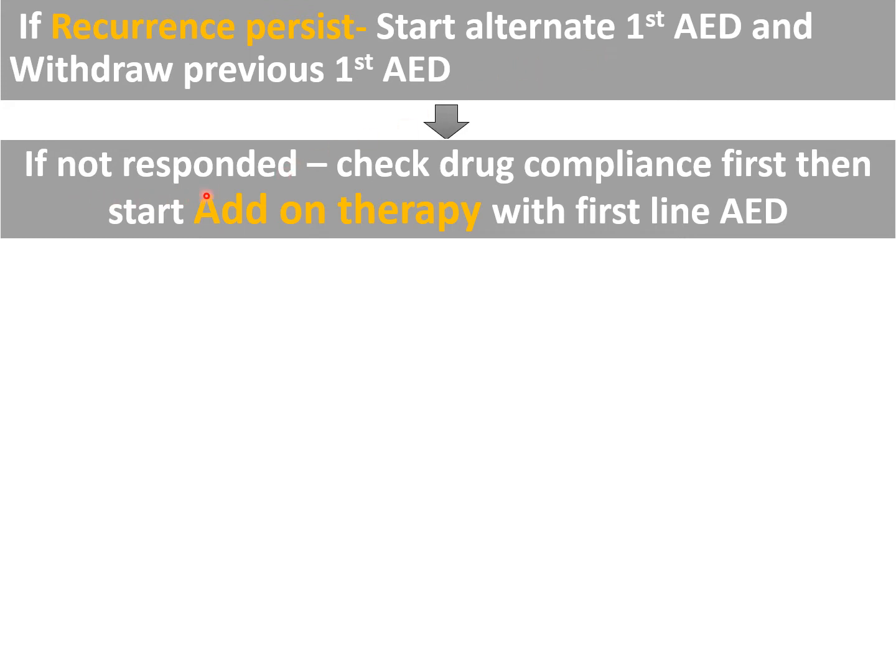If you find that the patient has not responded, then check the drug compliance first. Is the patient really taking the drug properly, in a proper dose, for a proper duration? And if you find compliance is good, and still the patient is not responding to a single drug, then we can start add-on therapy with the first line anti-epileptic drugs. Means we will give 2 anti-epileptic drugs to the patient.